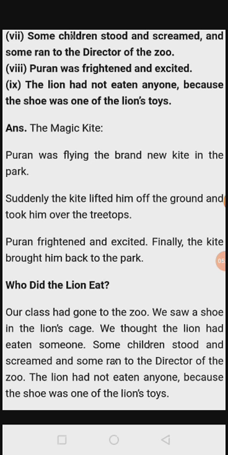Now let's read the first story. Nine statements. Puran was flying the brand new kite in the park. This is, I think, the sixth statement.